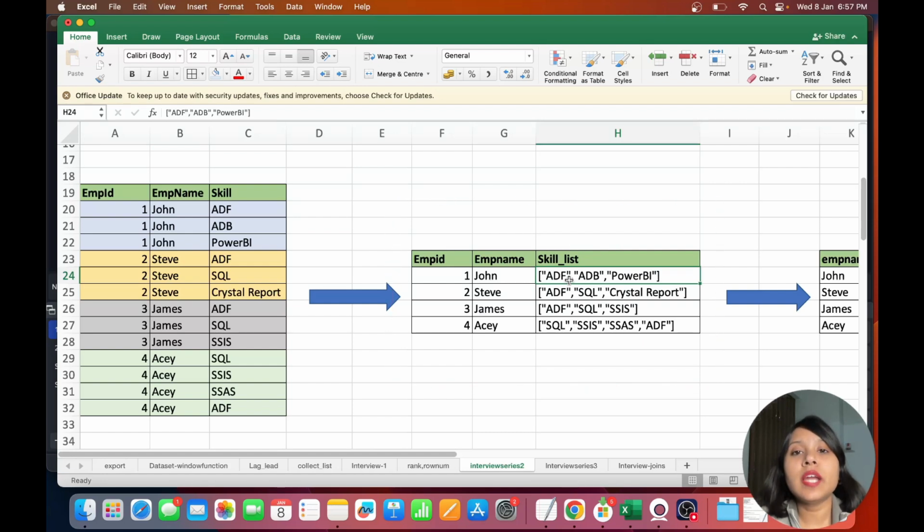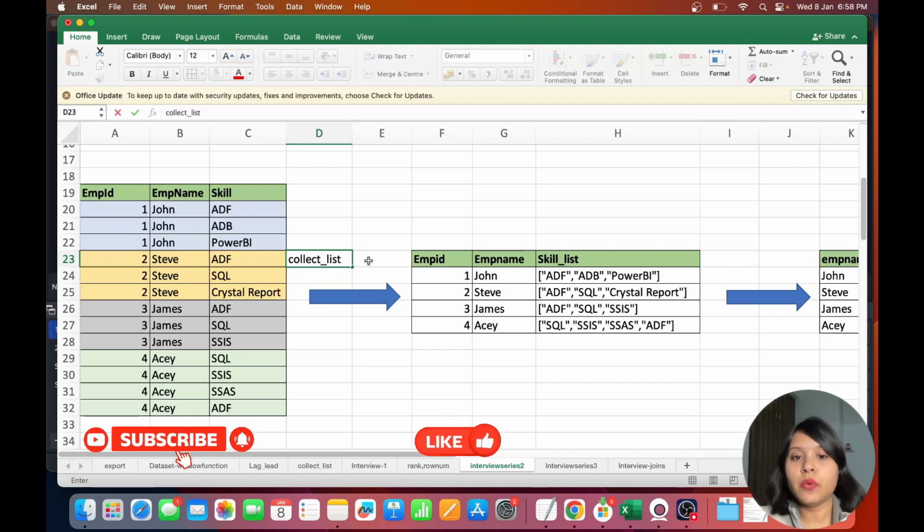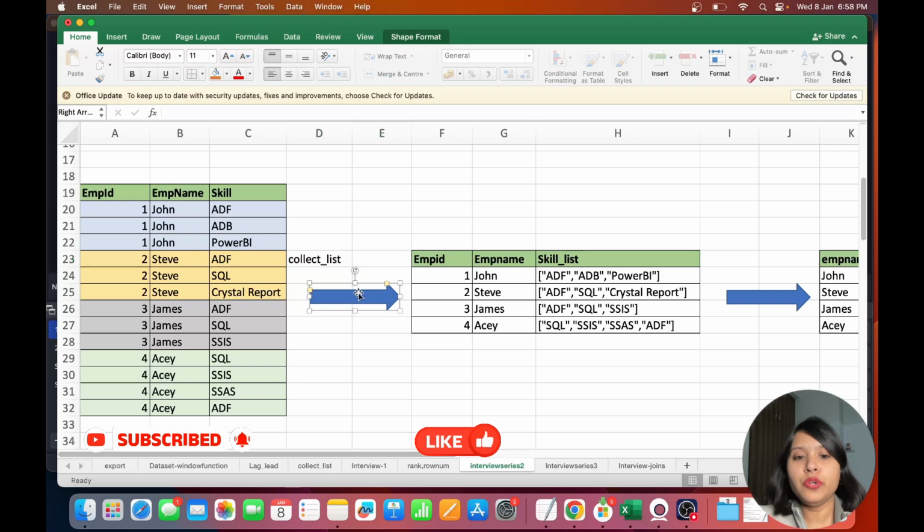So what is the functionality of collect list? It is basically to collect all the values of a particular data frame column in a list. The output data type of collect list will be a list. Now this is done using the collect list function, okay, and then this output will be there.